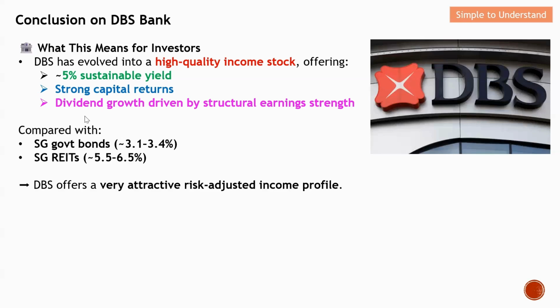Let's do a quick comparison with Singapore government bonds, which yield slightly lower than DBS. Although the risk is higher, if you still remember, on some of the good days of DBS, the returns can be around 10%. So in short, DBS in fact offers a very attractive risk-adjusted income profile.